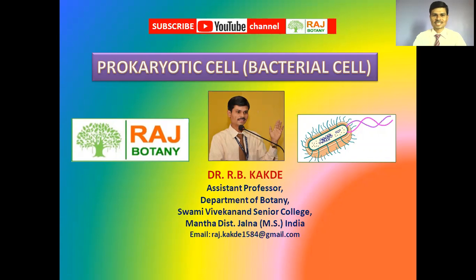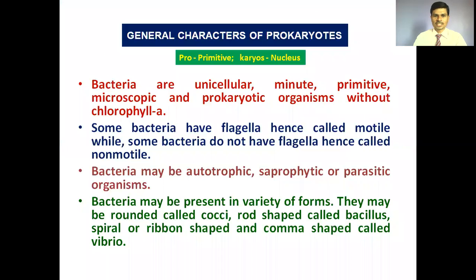We are going to discuss a very important aspect in cell biology, that is the prokaryotic cell, meaning the bacterial cell. First we will see the general characters and later the detailed ultrastructure of the bacterial cell. As far as general characters are concerned, bacterial cells are unicellular, meaning made up of a single cell. These are primitive, meaning not well developed, and microscopic.